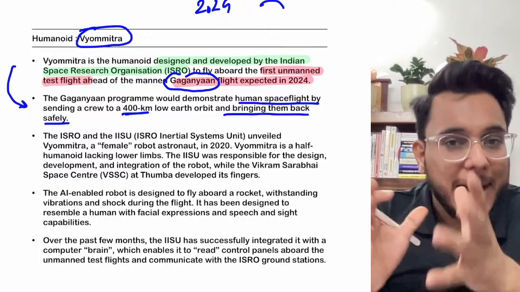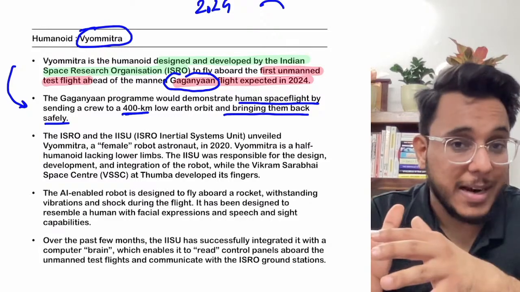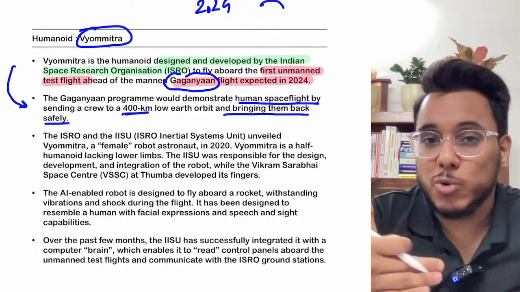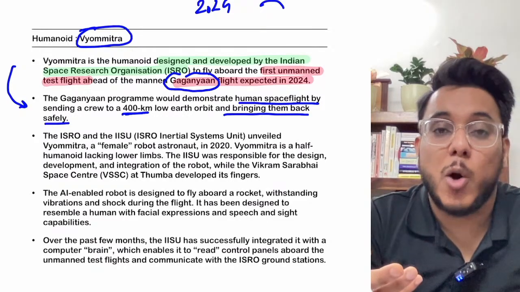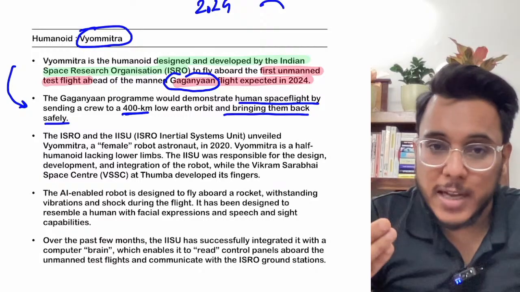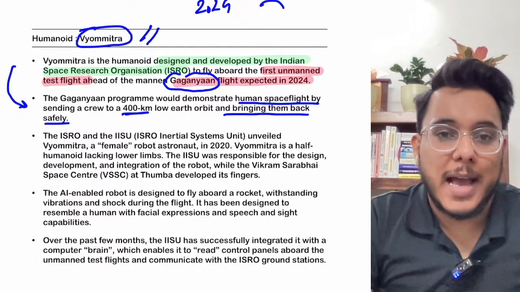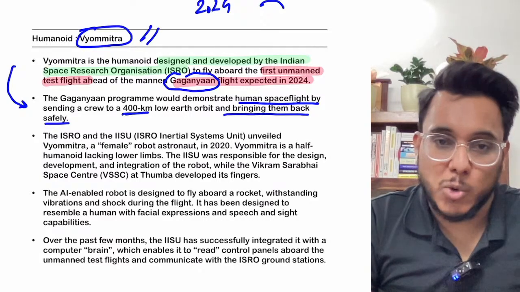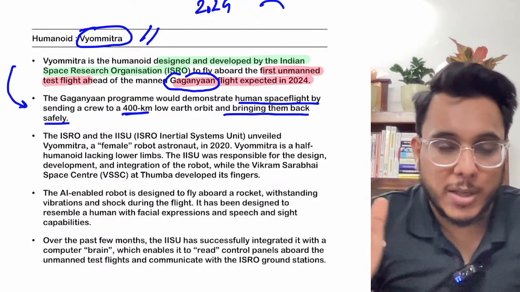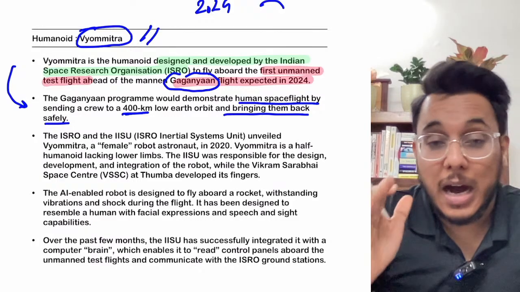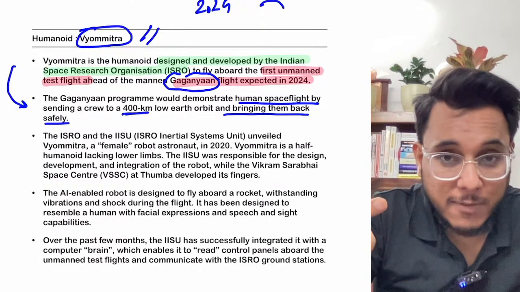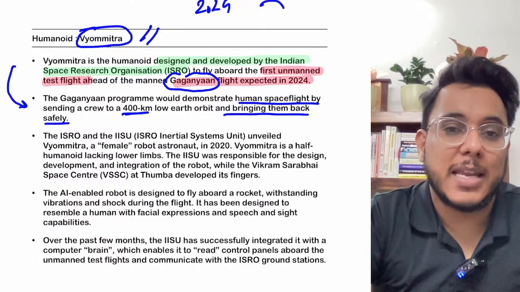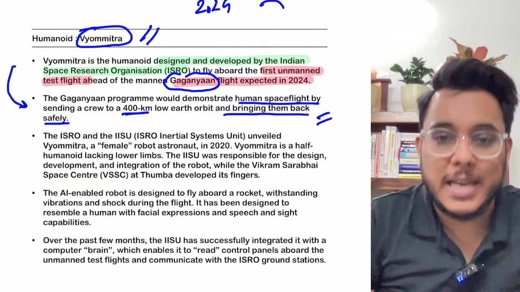In that unmanned flight, we need to send one robot which can send the commands and do the crucial operations that are needed there. For that, the Vyom Mitra has been designed by ISRO. So, Vyom Mitra is a humanoid robot that will be sent on the unmanned Gaganyaan flight. And after this unmanned flight, the manned Gaganyaan flight will be carried out in 2024.